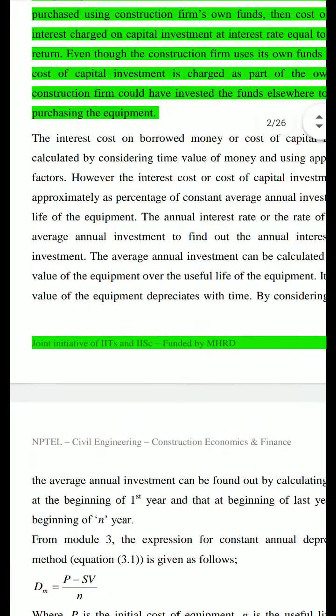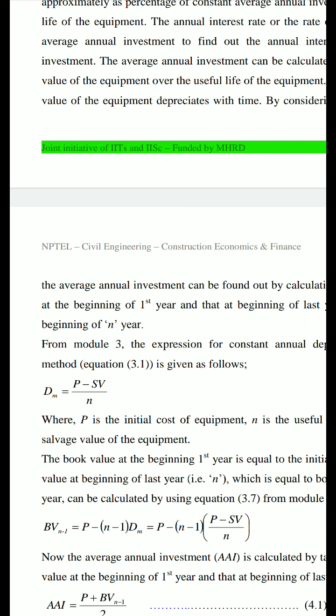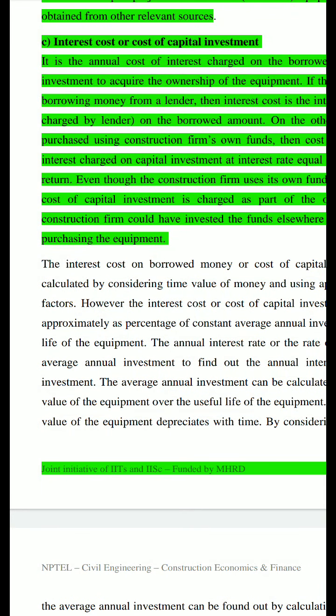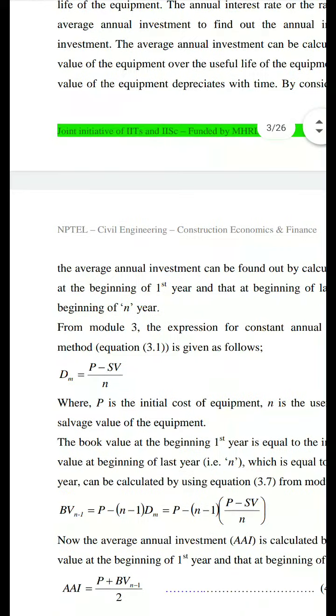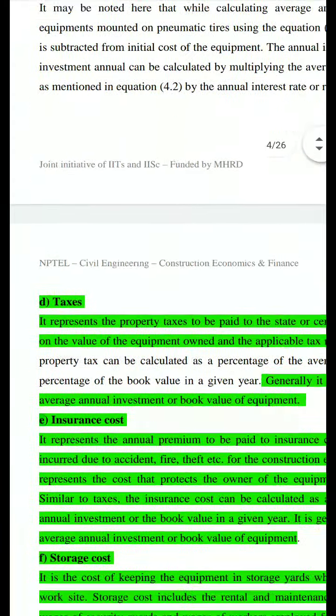Now to calculate these things, there are some formulas. For the annual calculation, all these costs, the cost of capital, salvage value, everything, are converted into an annual cost over the life period. Even though the life cycle is, let us say, 10 years, the entire cost is divided into a per annum cost, how much it would cost each year. There are some formulas to calculate all these things.